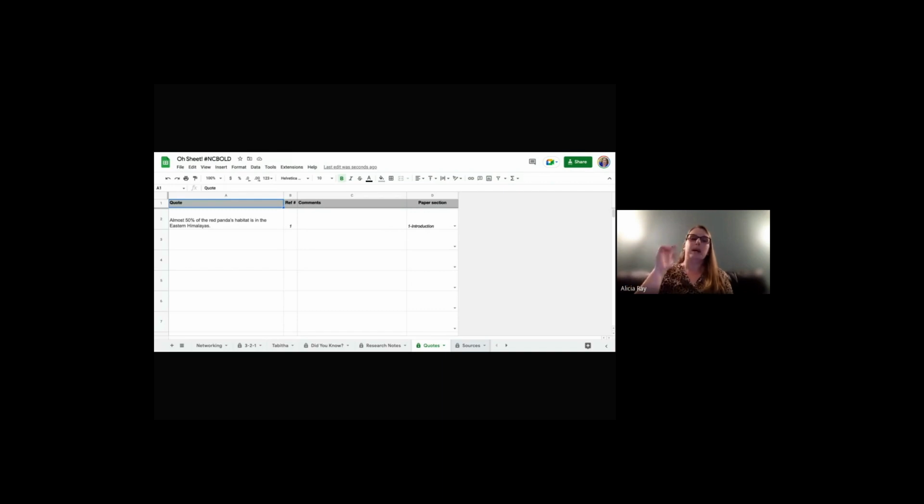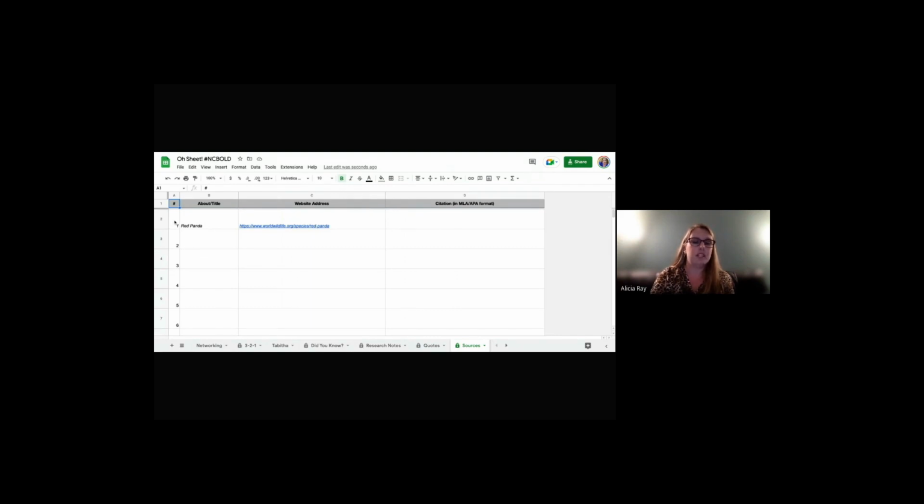So my students have gone in and they found some quotes on the internet and they're like, hey, this is really important to me about red pandas and why they're endangered. Okay. So they found this quote and yes, they copy and pasted it from this reference. Now, how do I know what reference one is? That comes from the sources on the next sheet along the bottom.